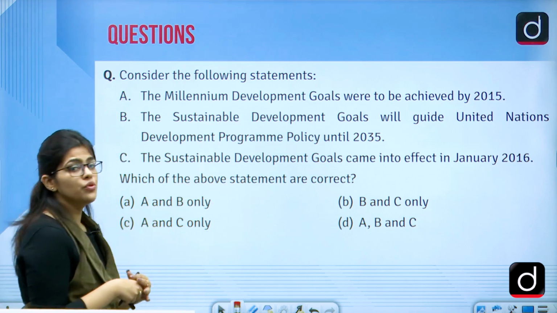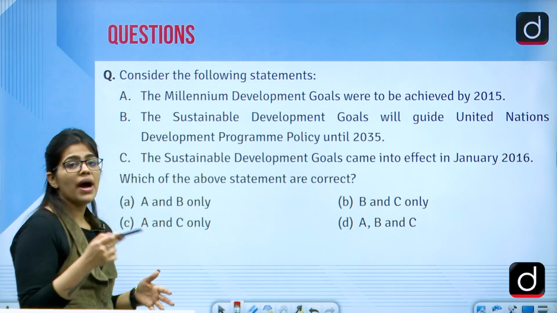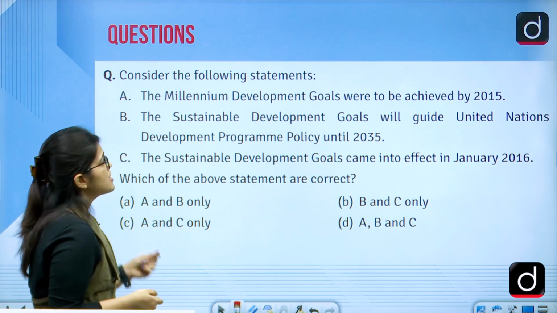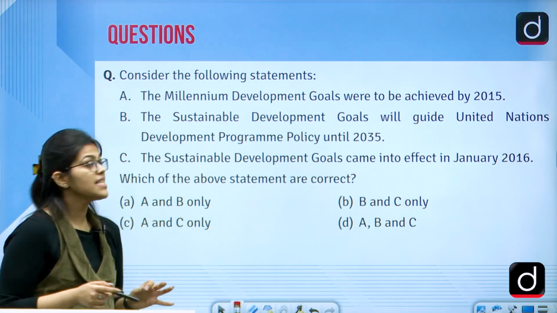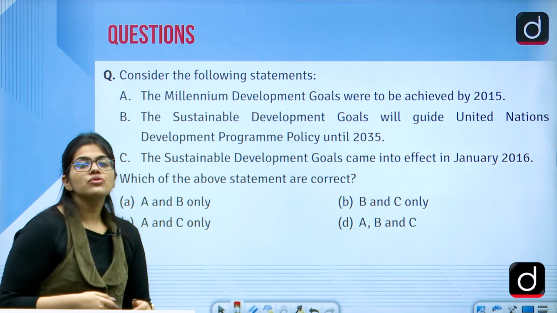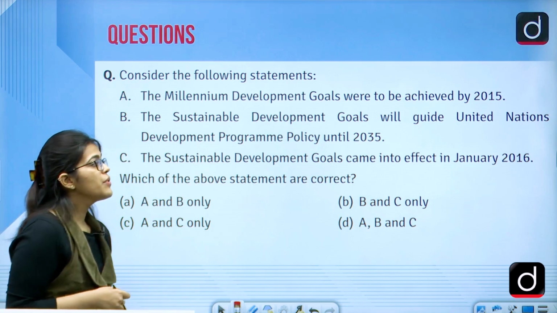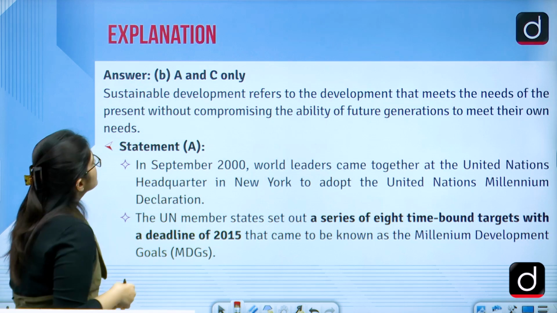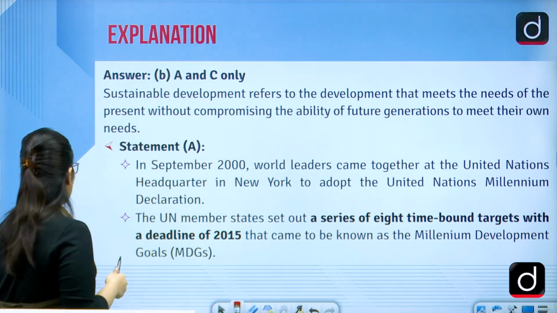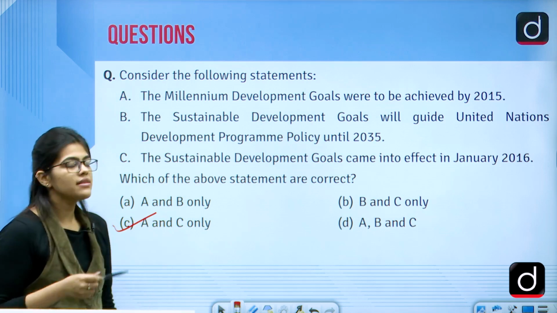So let me read the first statement to you. A, the Millennium Development Goals were to be achieved by 2015. B, the Sustainable Development Goals will guide the United Nations Development Program policy until 2035. C, the Sustainable Development Goals came into effect in January 2016. So the right answer is B, that is, A and C are the correct options, while B is not the correct statement.